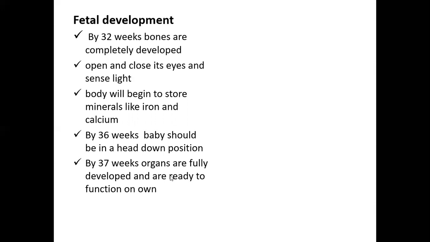And by 37 weeks, the organs of the baby are fully developed and they are ready to function on their own. So that is the ideal week that we take in order to do the delivery, or maybe extended to 38 or 39 weeks on a case to case basis. But usually by 37 weeks, a baby is fully developed and capable of working independently.